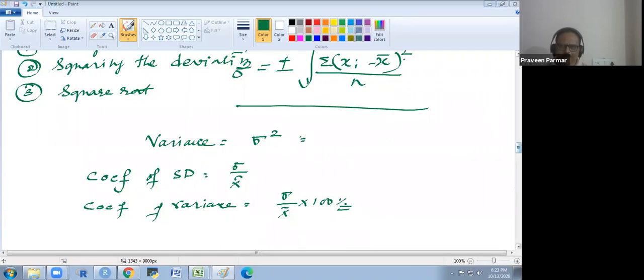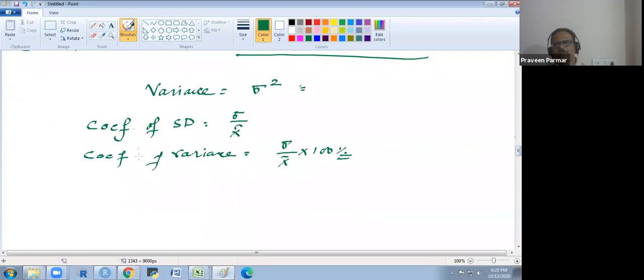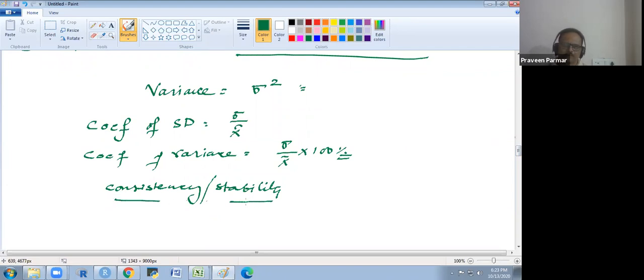The significance of variance, Anmol: if we have to judge the consistency of the data, or the stability of the data, how stable it is, or in a different way, if we measure the variability of the data, which is the opposite of consistency, we always use the coefficient of variance for that purpose.